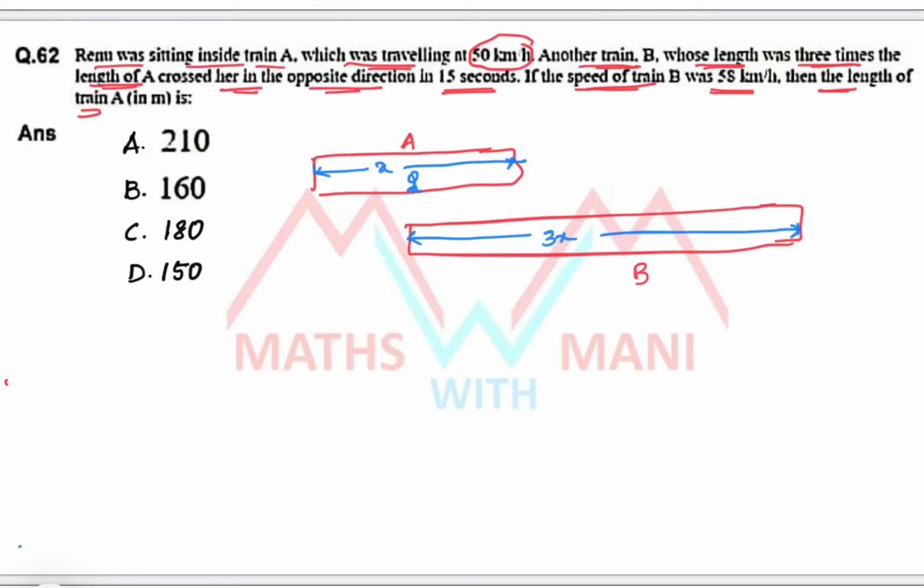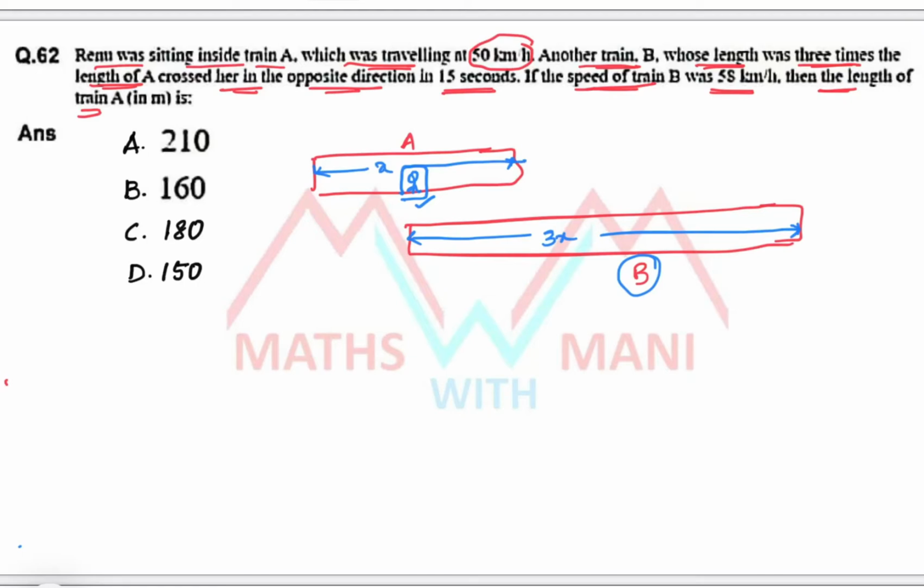Very good. Next, this larger train, train B, crossed her, not the train A. This train crossed Renu, not the total train A. That is very important. Since the train crossed the person, which is nothing but a train crossing a pole, both are the same model.